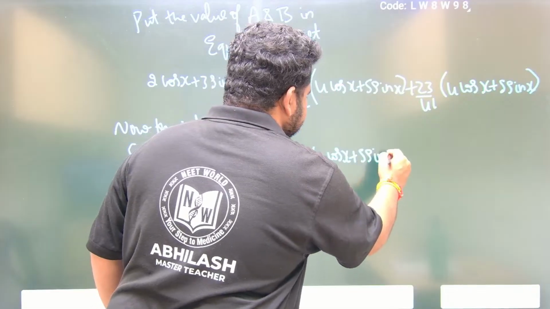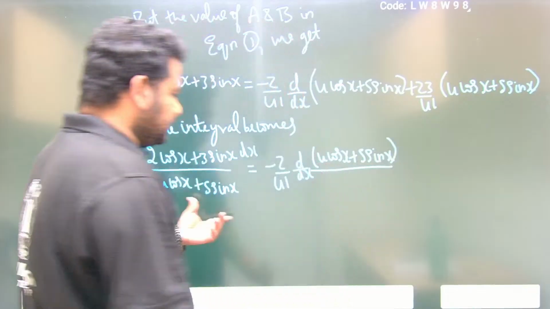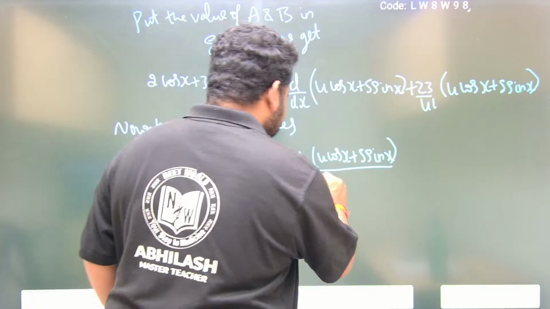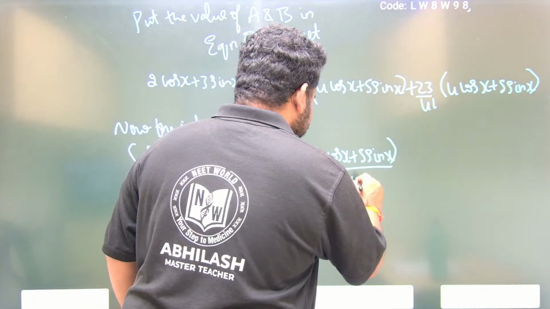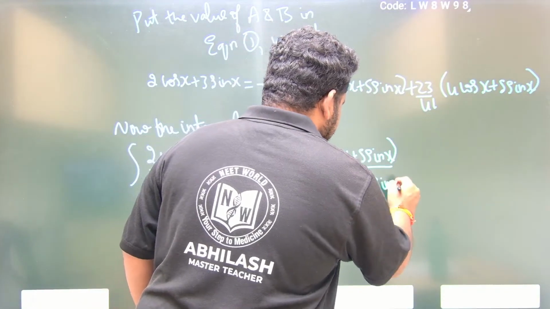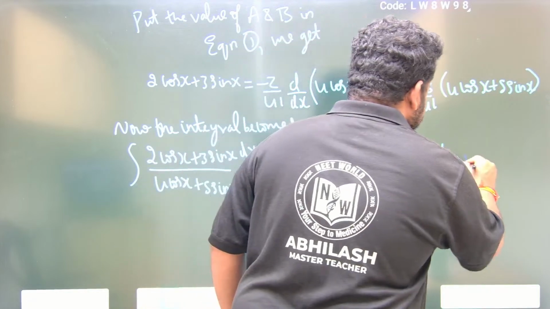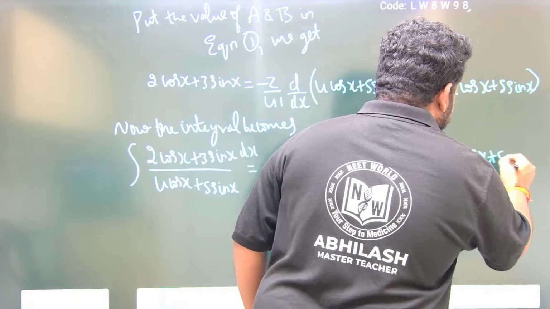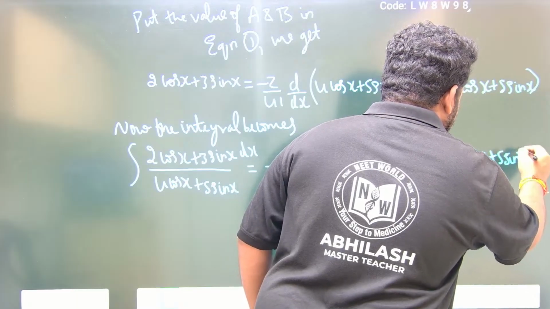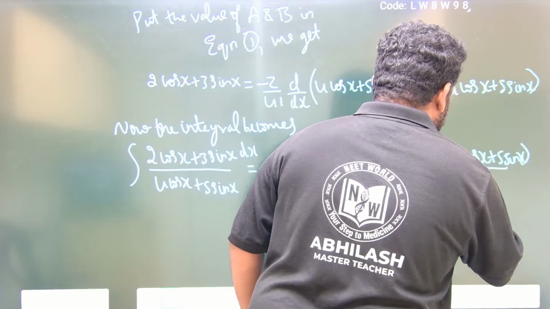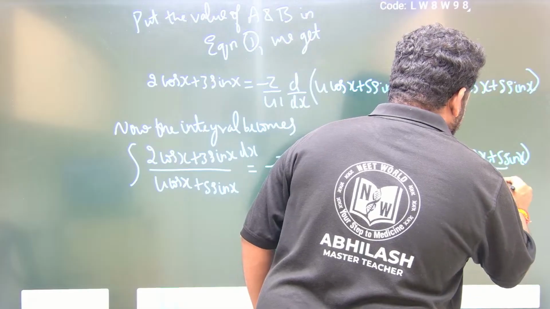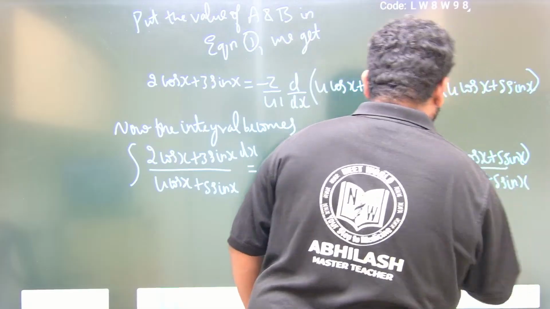You have to separate and write the denominator. So this will become 4 cos x plus 5 sin x. Separate and write it. 23 by 41 into, what is this? 4 cos x plus 5 sin x, divided by 4 cos x plus 5 sin x. This is what we have.